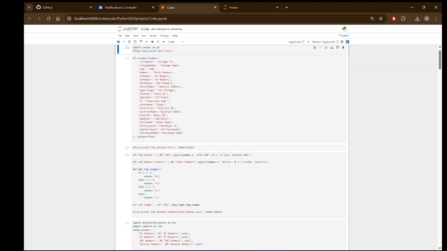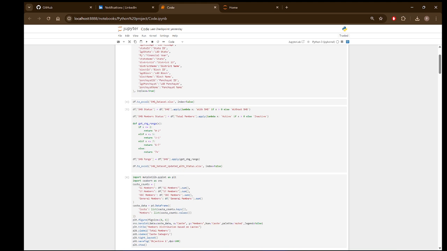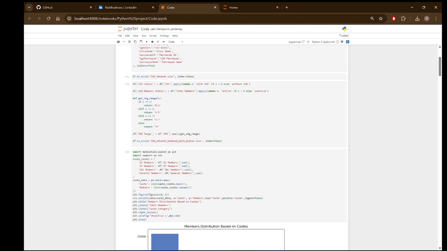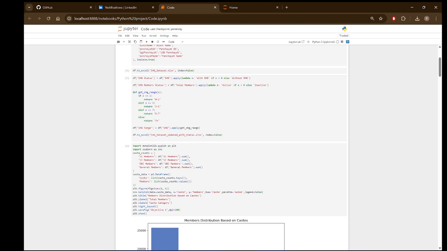This is the code. First, I transformed all the column names, as the names of the columns were not very good, so I transformed them so that they look organized. All the changes that I've made, I have transferred back to the data file.